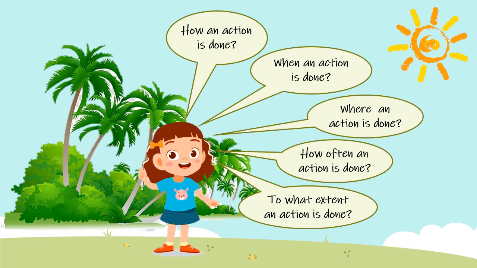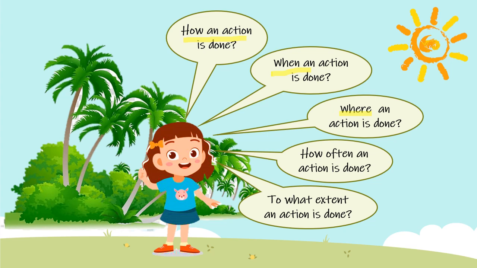It tells about the manner, how an action is done. When we ask the question how, it tells about manner. When we ask when an action is done, it is telling us about time. When we ask where an action is done, it is telling about the place.